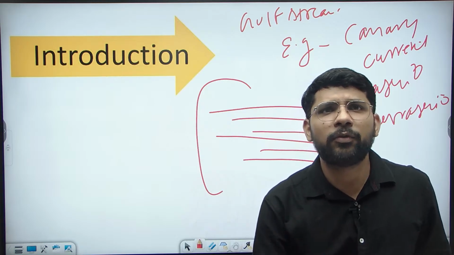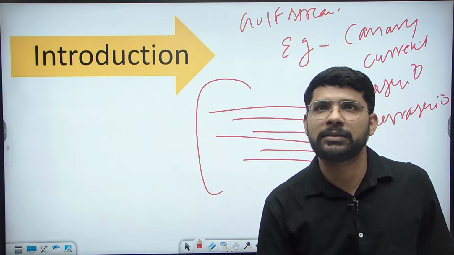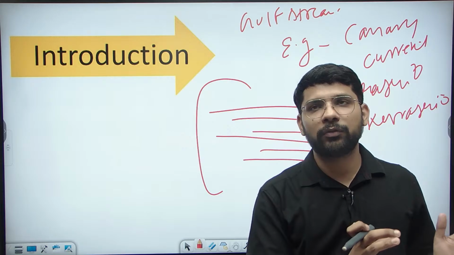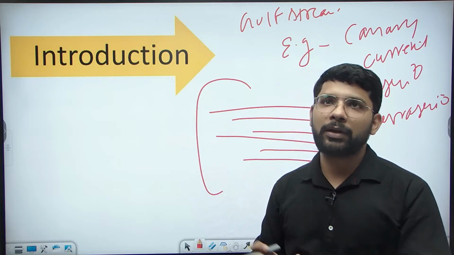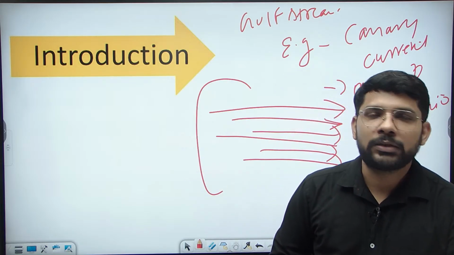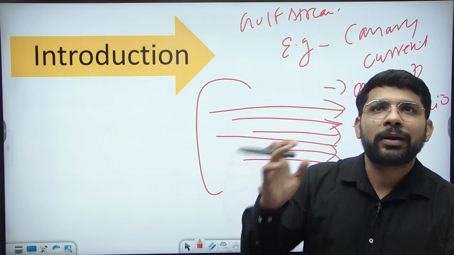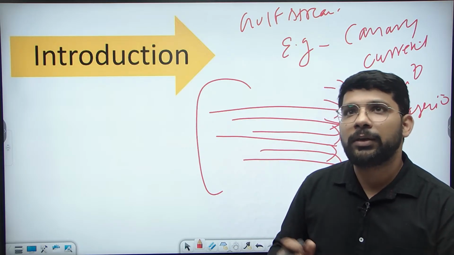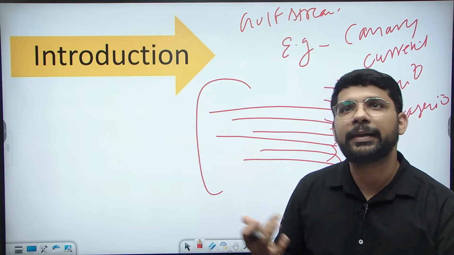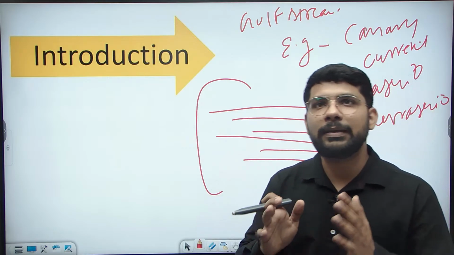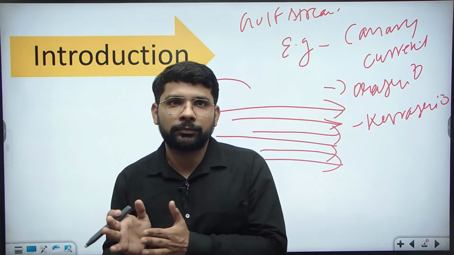Yes, bands of moving water. Yes, Ali Muhammad, we can say that it is a band of moving water. The amount of water which is moving in a particular direction in the ocean is known as the ocean current. You can give the example of the Gulf Stream, or the Canary current. So this will be the introduction of the question.